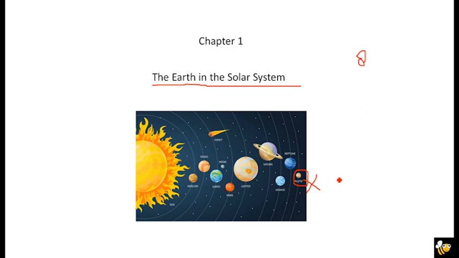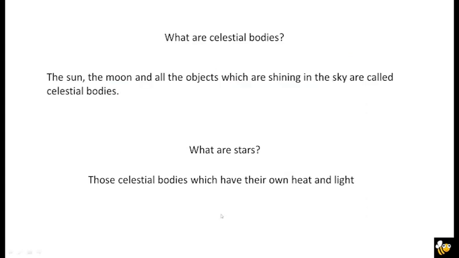So first of all, when we look into space, we see many things like the sun, the moon, stars, and sometimes meteoroids are also there. What are these things? These are celestial bodies. The sun, the moon, and all the objects which are shining in the sky are called celestial bodies, meaning whatever we see in space which occurs in nature.